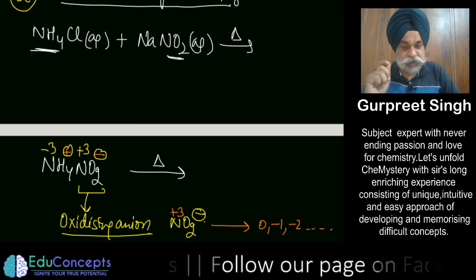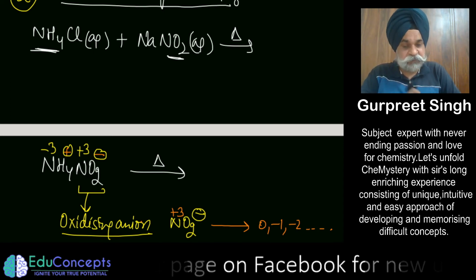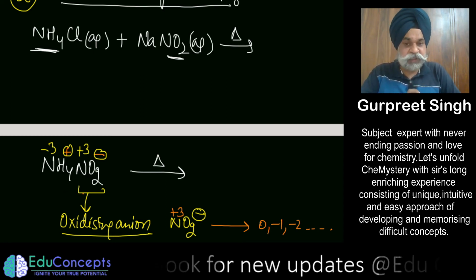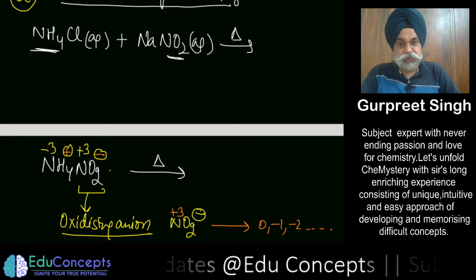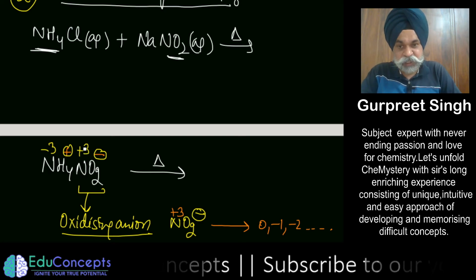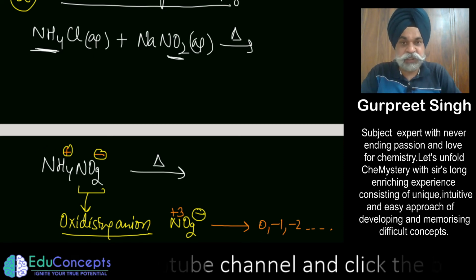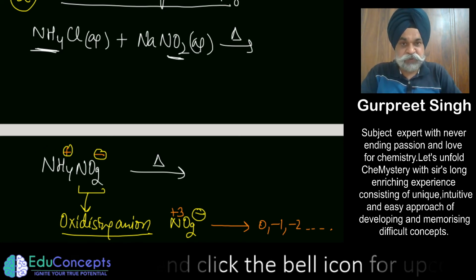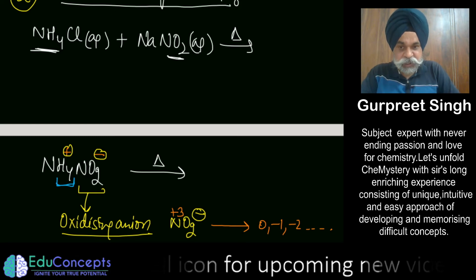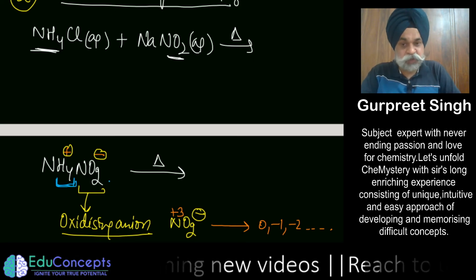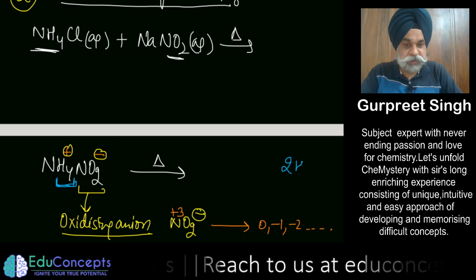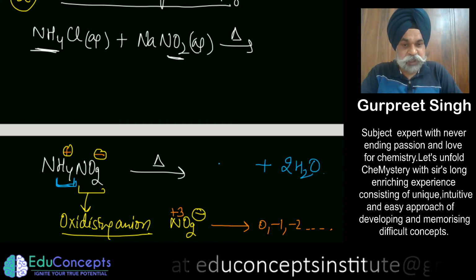So the fact of the matter is, wherever you have an ammonium salt with some oxidizing anion, whatever hydrogens it has will come out as water. There are 4 hydrogens, so water would come out, leaving behind nitrogen.